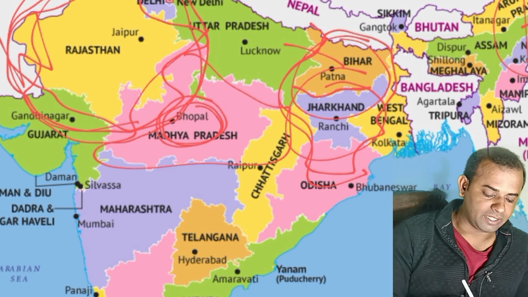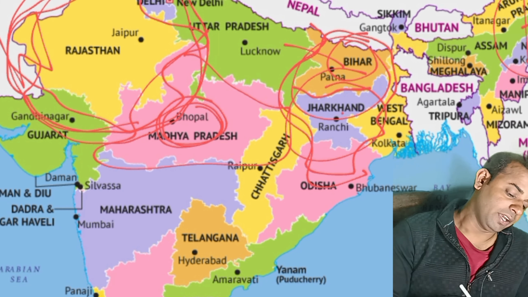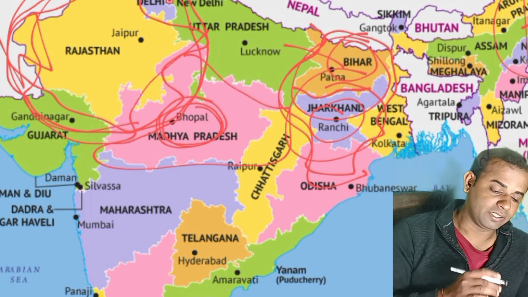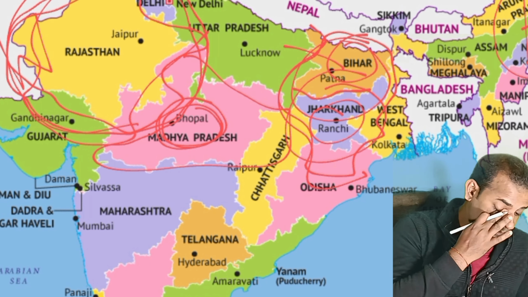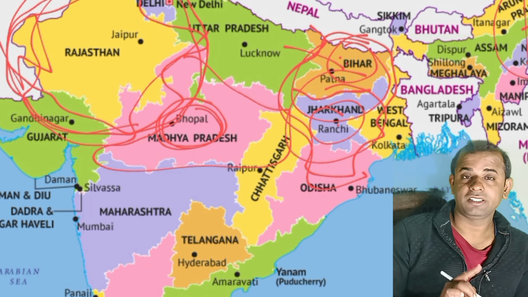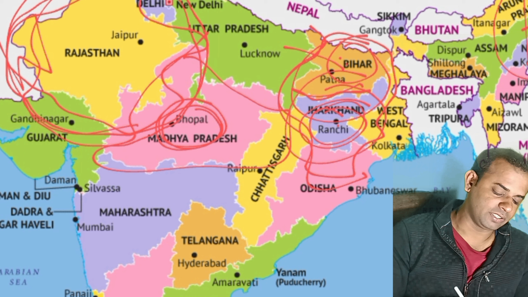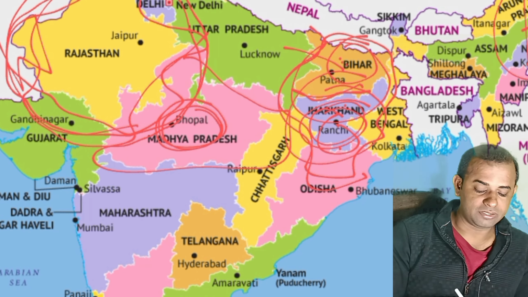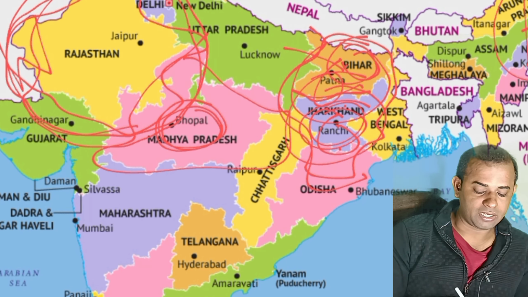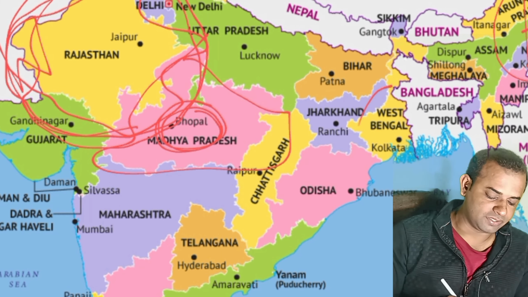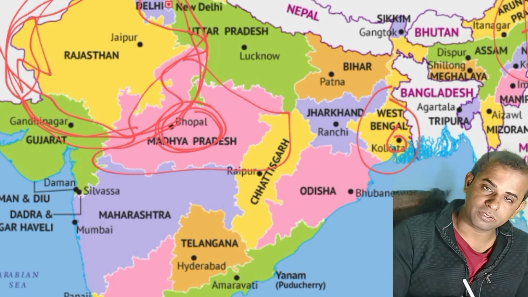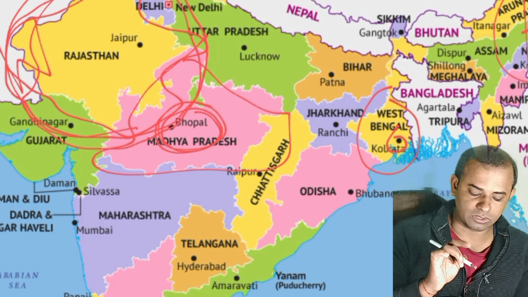These states have a common boundary, and one very important thing that I want to tell you is that some time ago both these states were a single state. But after the division, the Jharkhand capital is Ranchi and the Bihar capital is Patna. So both are very important. Now let us see. This is West Bengal, and West Bengal's capital is Kolkata.